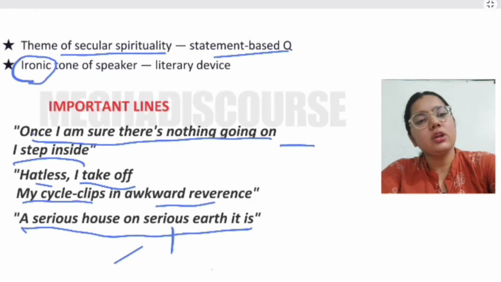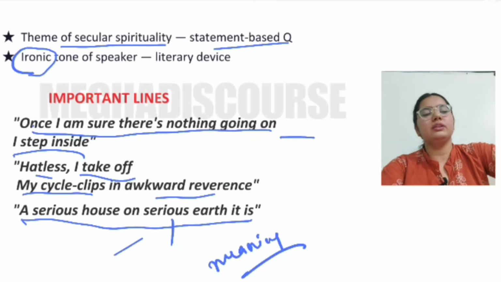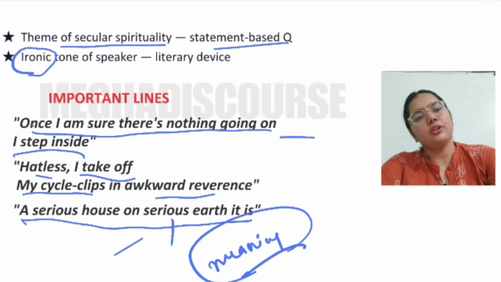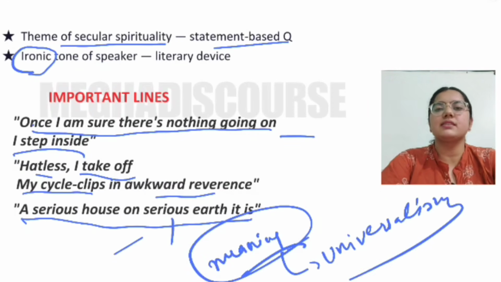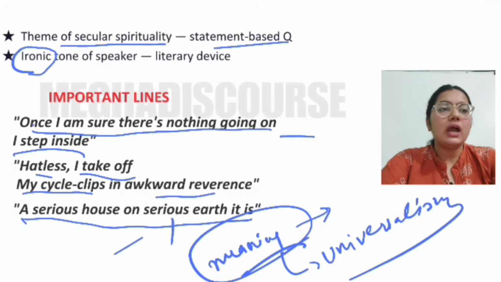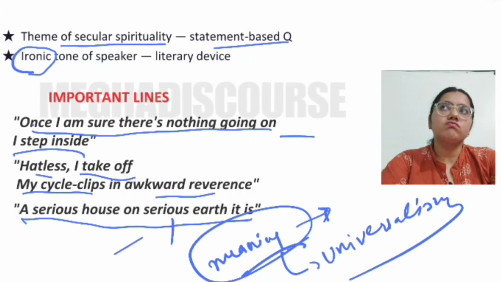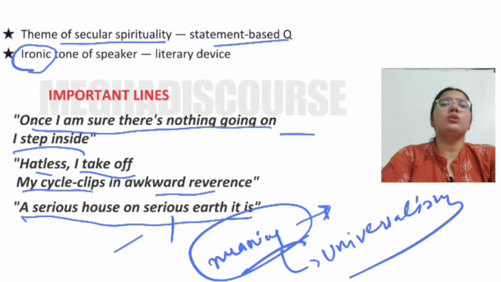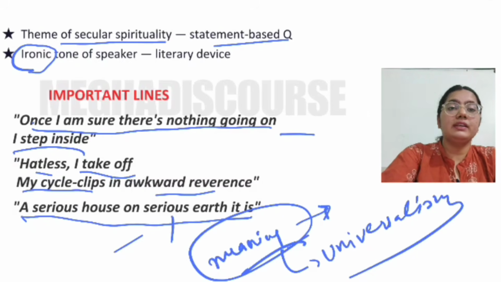So there is always a search for meaning. Why will people still go to religious places even in modern times? Because we all search for meaning. This is a universal problem that we all face, that we always have an existential crisis. We always want to have the meaning of things, and the only meaning is the authority, the supreme, the God who has made this world. That is the only one who can give you some meaning, can make you realize why you live. So questions like that.